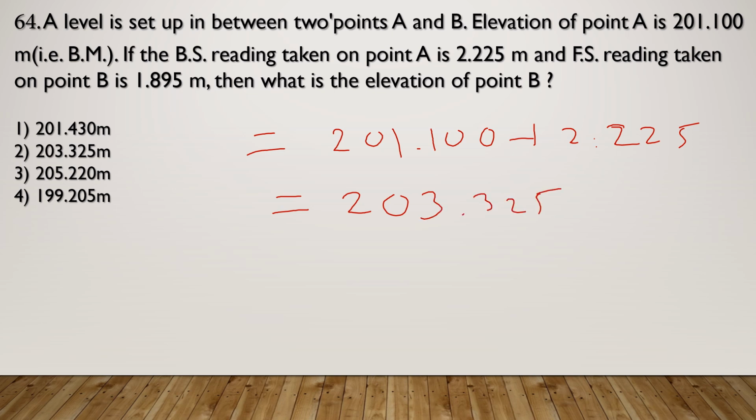The height of collimation works out to be 203.325. And reduced level of B will be equal to height of collimation minus foresight reading at B. So height of collimation is 203.325, and if we deduct the foresight reading at B, which is given as 1.895 meters, 203.325 minus 1.895 gives us 201.430. So option 1 is the correct option for this question.